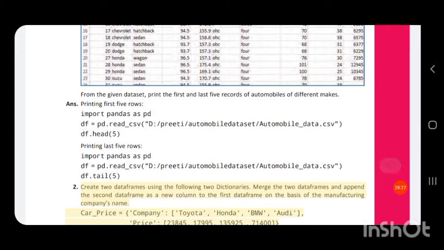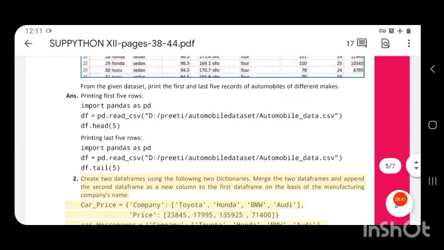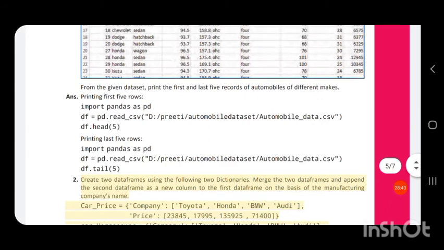Then to print the last 5 rows, we have the tail function. Head and tail functions are similar, but the head function returns the first n rows and the tail function returns the last n rows.